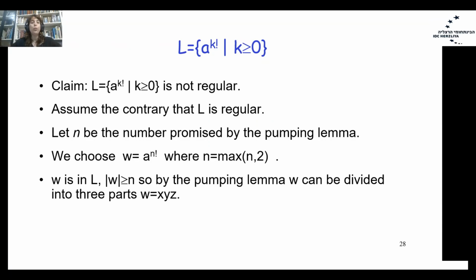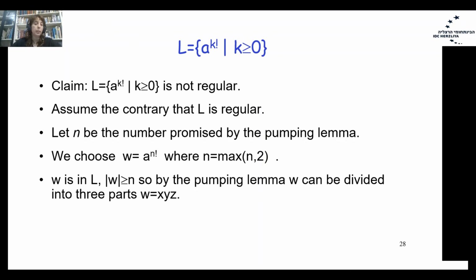Okay, let's solve another example. We are talking about language L that has a to the power of k factorial, where k is any number, k greater than or equal to 0. Our claim is that L is non-regular. We will once again assume the contrary, that L is regular.